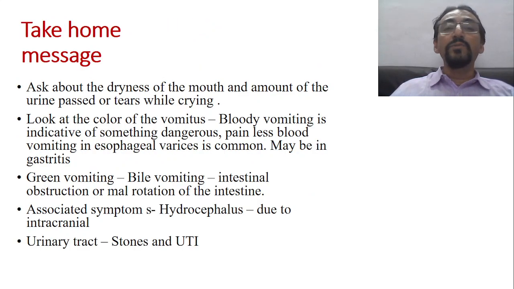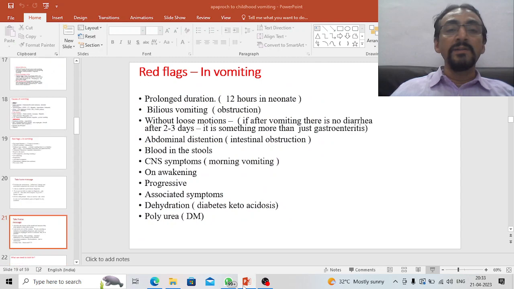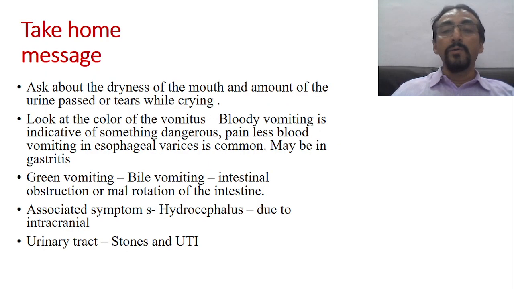And ask about the dryness of the mouth. Now this is very important. Ask about the dryness of the mouth and the amount of urine passed, or tears while crying. Suppose the mother is telling that my child has passed urine 10 times, 15 times, and the child is in front of you crying and a lot of tears are coming. That suggests the child is not as dehydrated as presented by the mother. Mother may be exaggerating, but if the child is crying and not even tears are coming, that suggests the child has definitely undergone dehydration.